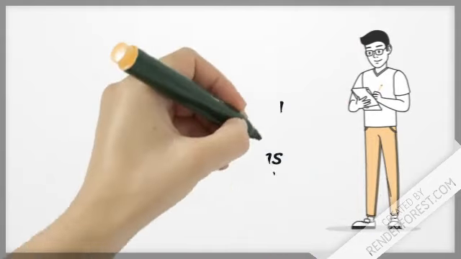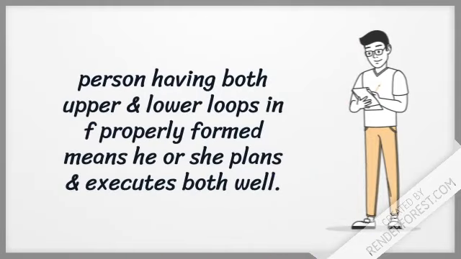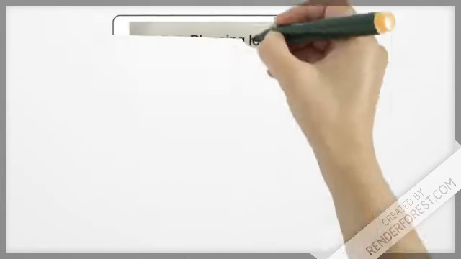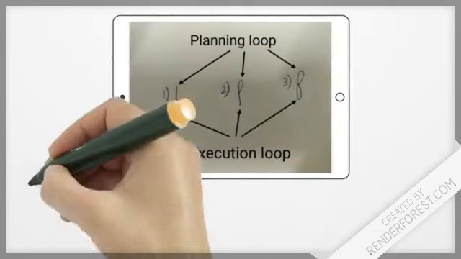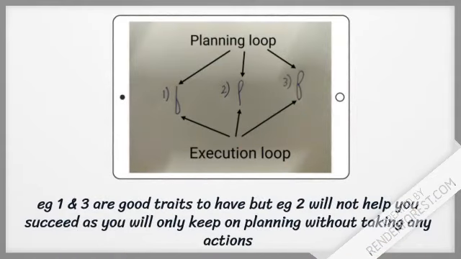A person having both upper and lower loops in f properly formed means he or she plans and executes both well. Examples 1 and 3 are good traits to have. But example 2 will not help you succeed, as you will only keep on planning without taking any actions.